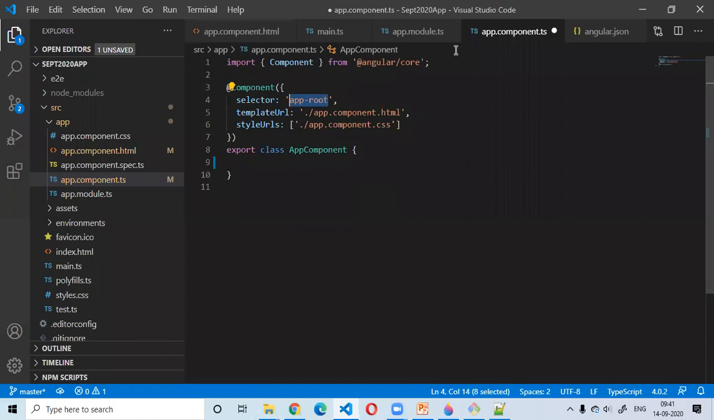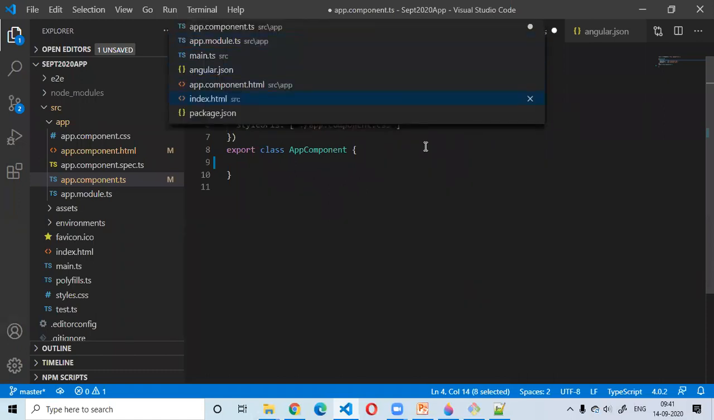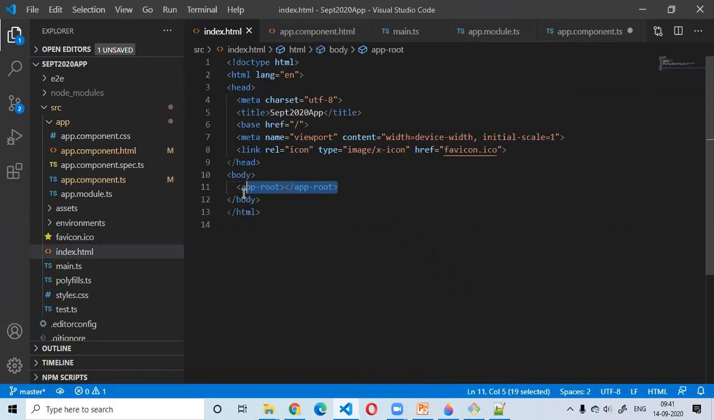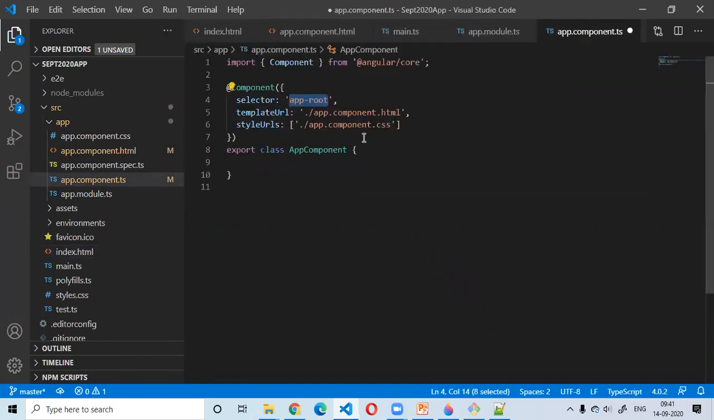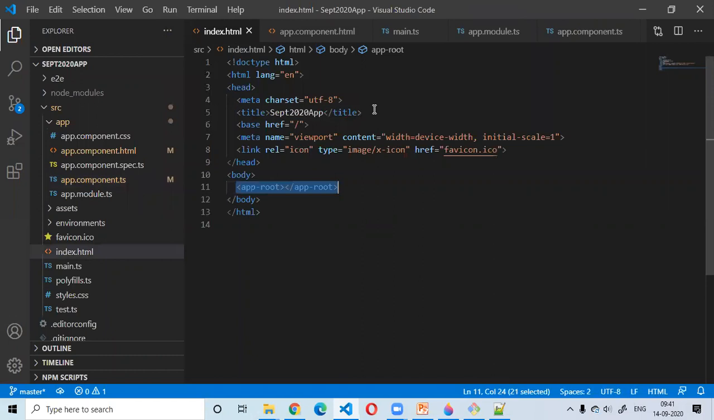Now I am going back to the index.html file. You saw this custom HTML name, app-root, right? Where did this custom HTML name come from? It is coming from this particular bit. Here it is mentioned as app-root. As I said, you can give it any name. You can name it app-main if you want. Accordingly, you have to change it here.